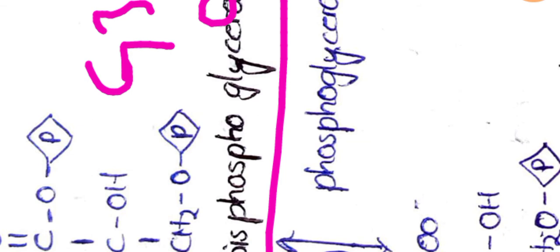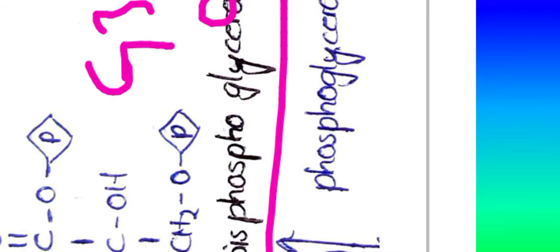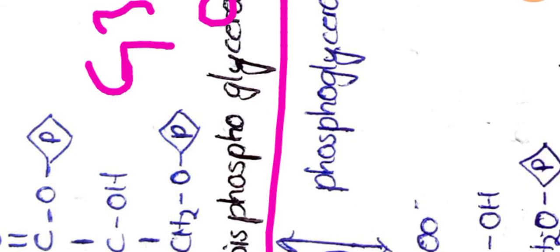1,3-bisphosphoglycerate. During this reaction, glyceraldehyde 3-phosphate is converted into 1,3-bisphosphoglycerate by the enzyme G3P dehydrogenase, and NADH plus H plus is liberated.